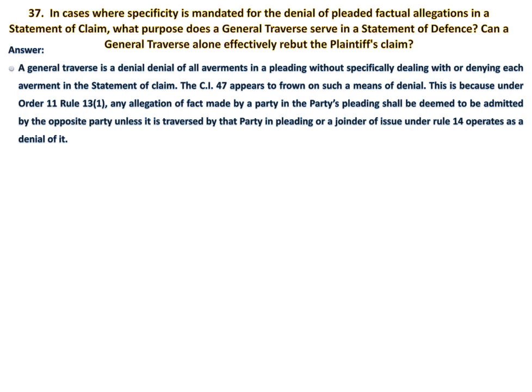This is because under Order 11 Rule 13 Sub Rule 1, any allegation of fact made by a party in the party's pleading shall be deemed to be admitted by the opposite party unless it is traversed by that party in a pleading or a joinder of issue, and that Rule 14 operates as a denial of it.